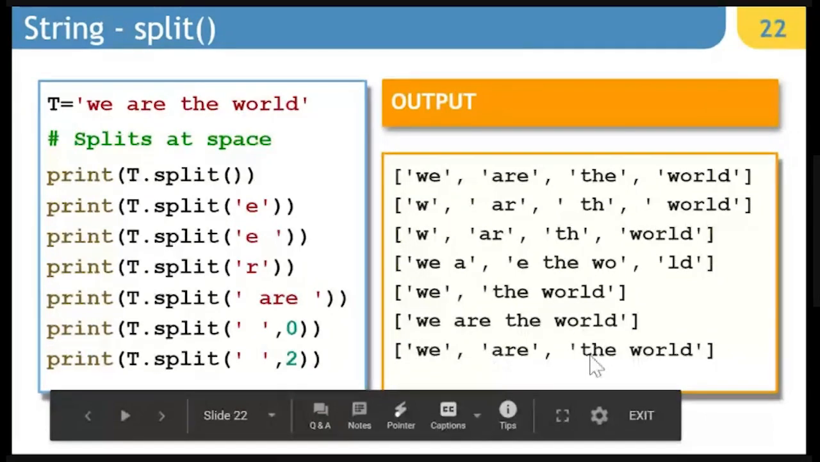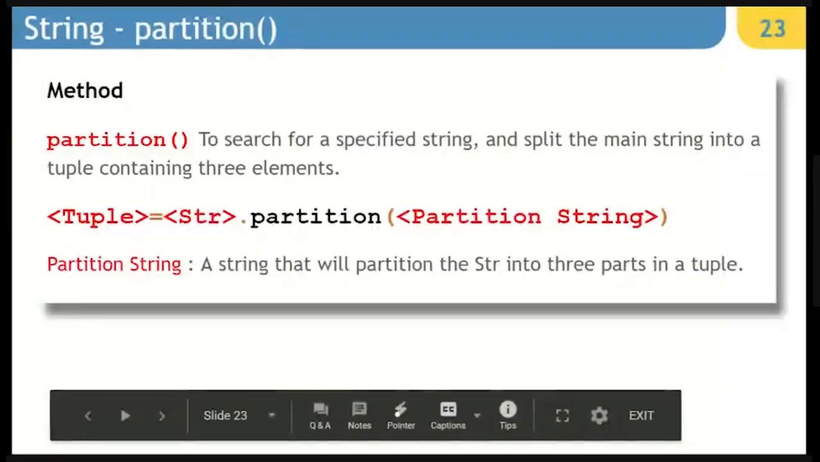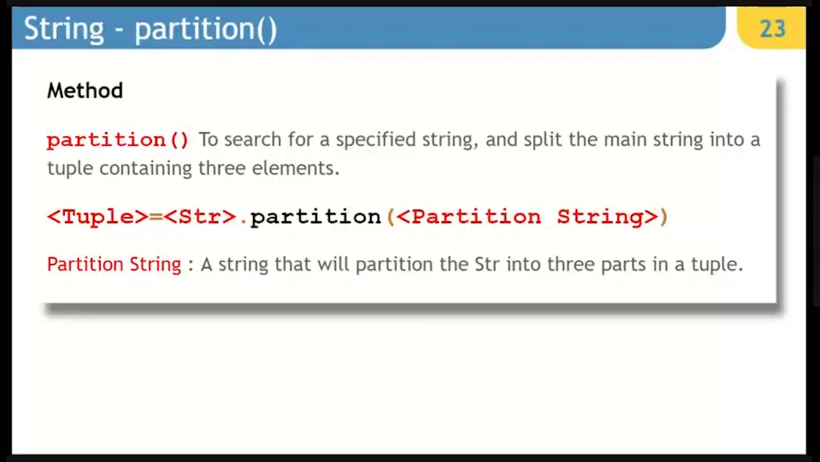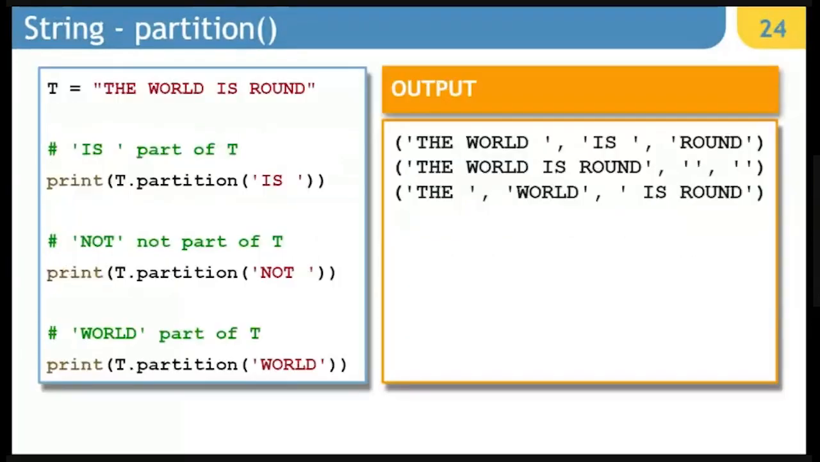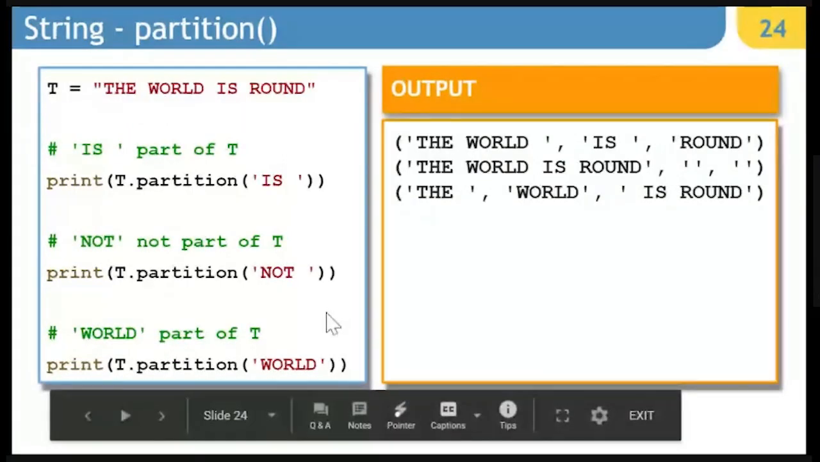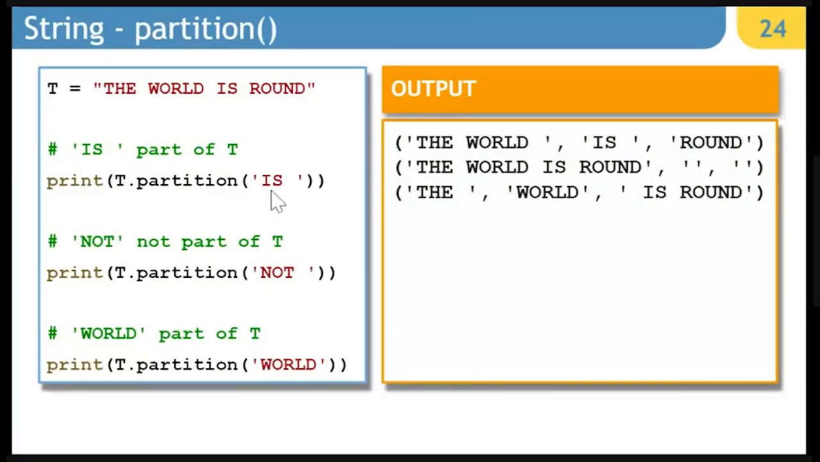Next is partition. Partition is nothing but it is going to search for a specified string and split the main string into a tuple containing 3 elements, the first part, second part, and third part. Now let's look at the example. We have the world is round. So if I'm specifying is as the splitting partition part, it is going to have is in the middle and the world in the beginning and round at the end.